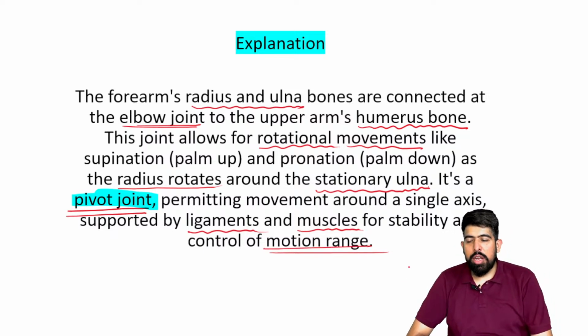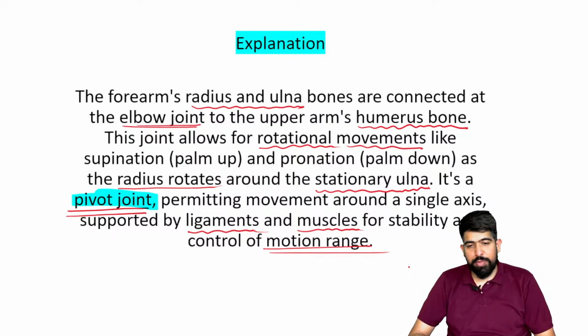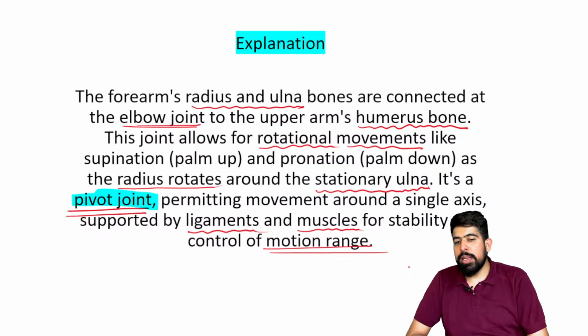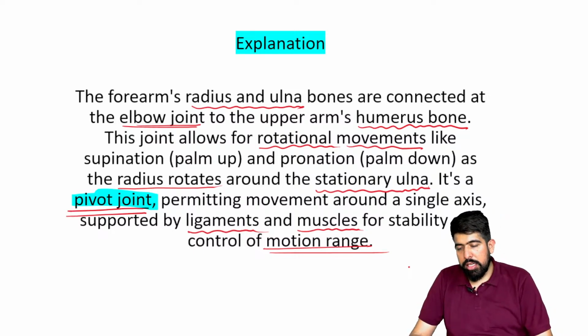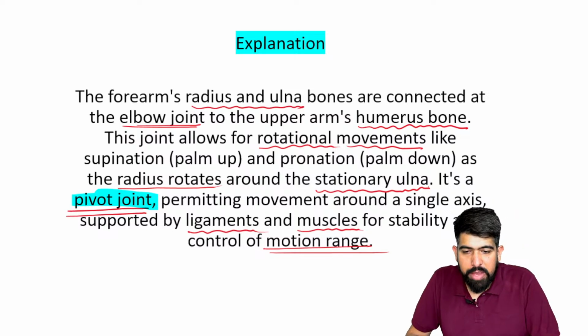All right. So now you understand the movements of the forearm, which are supination and pronation. The supination and the pronation is done by which joint? Pivot joint. Pivot joint. Oh, very good.